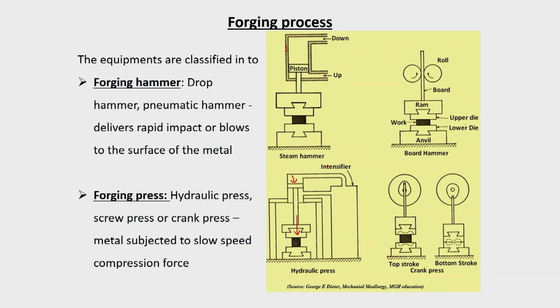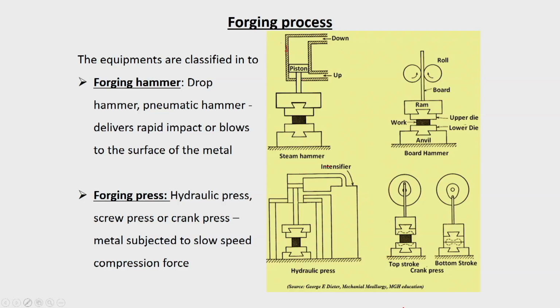So, instead of a pneumatic hammer, you can use a pneumatic press, provided it is moving at a slow rate. In this case, the die can be harder, and the material toughness need not be very high like in a hammer. But at the same time the die should not wear off, because the plastically deforming metal is getting work hardened, and it will be rubbing on the surface of the die. After a few forging operations, you may find that the dimensional accuracy is lost because the die wear may take place.